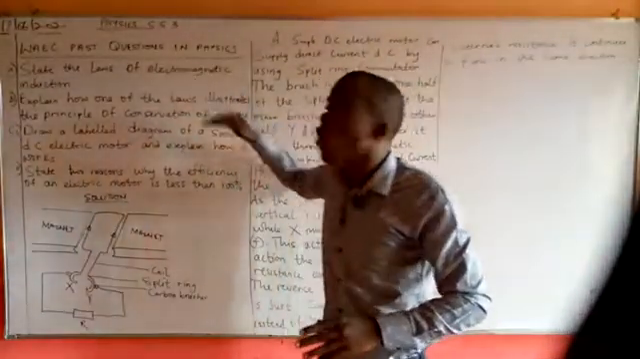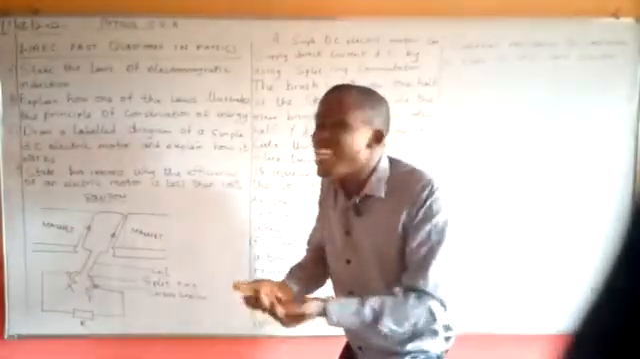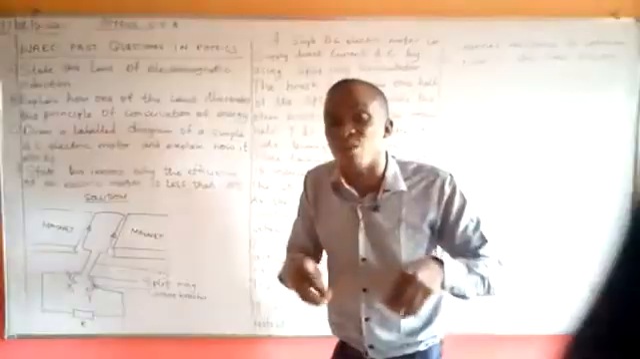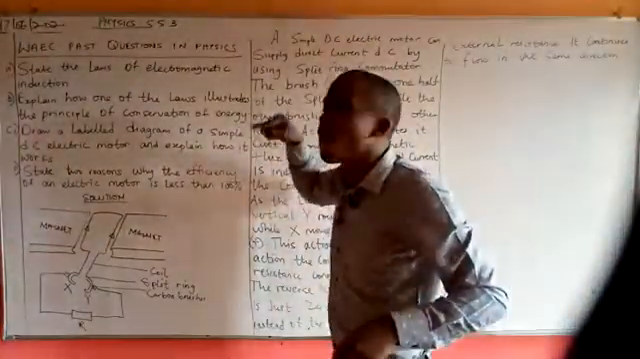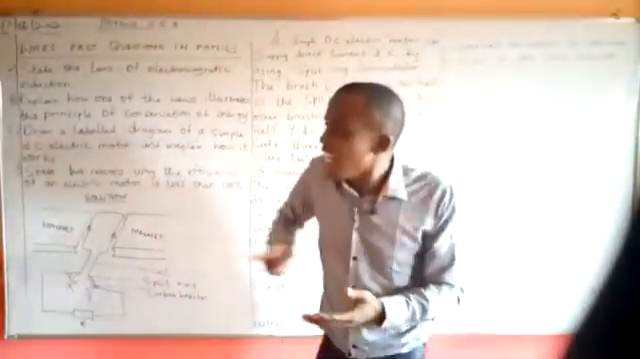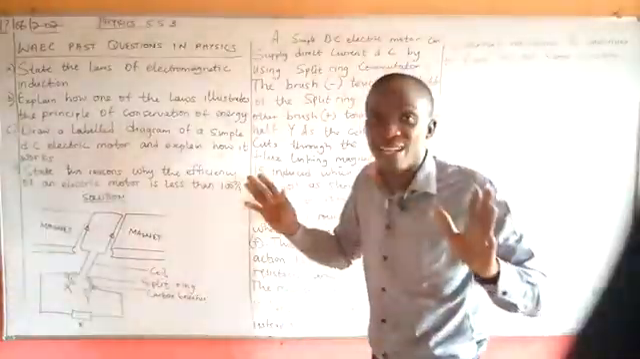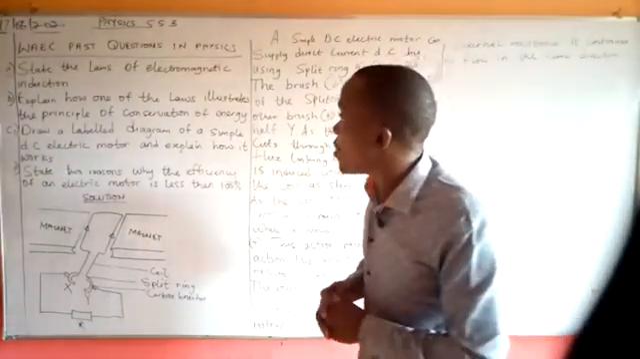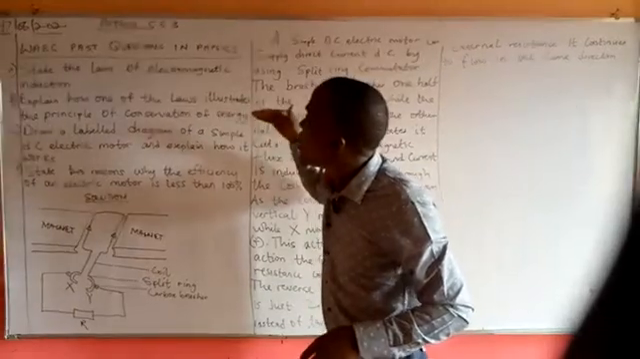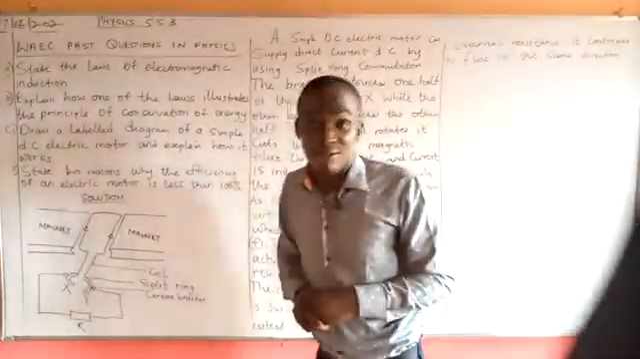Now, these two laws tell us that with a change in magnetic lines of force, EMF is induced, and the strength of the induced EMF is directly proportional to the magnetic flux linked to the what? To the circuit. Now, those are the laws of Faraday, the laws of electromagnetic induction. Then B, we have: explain how one of the laws illustrates the principle of conservation of energy.